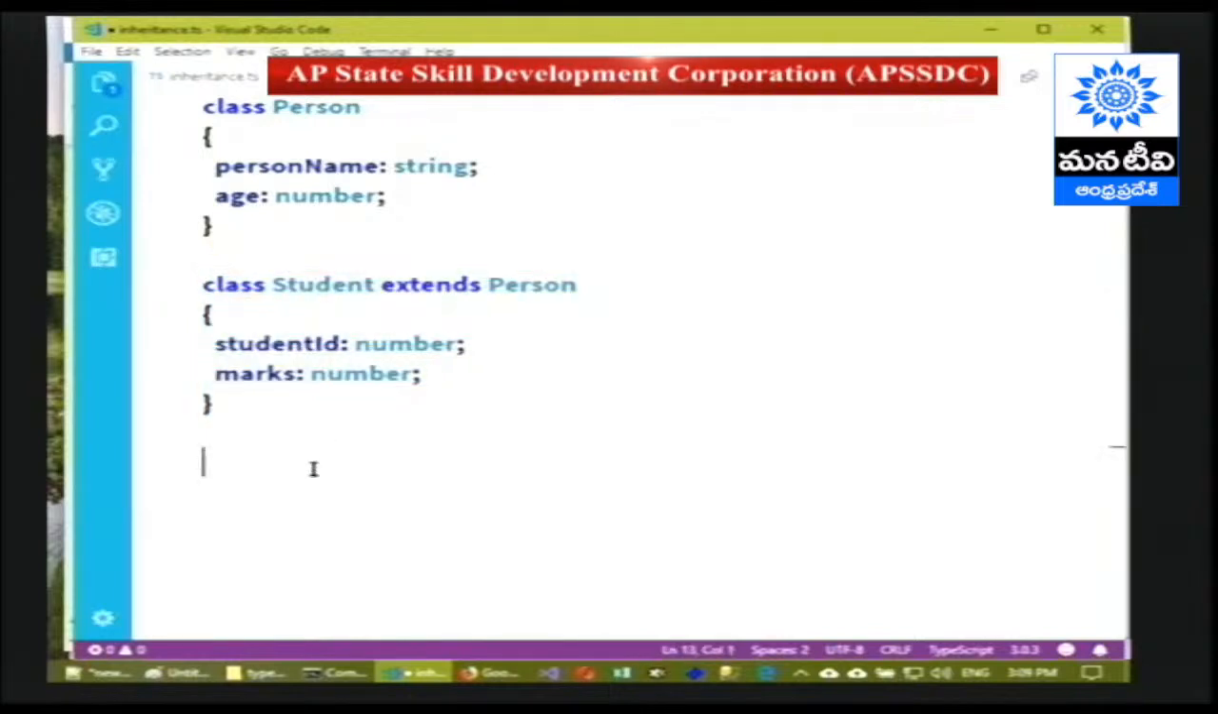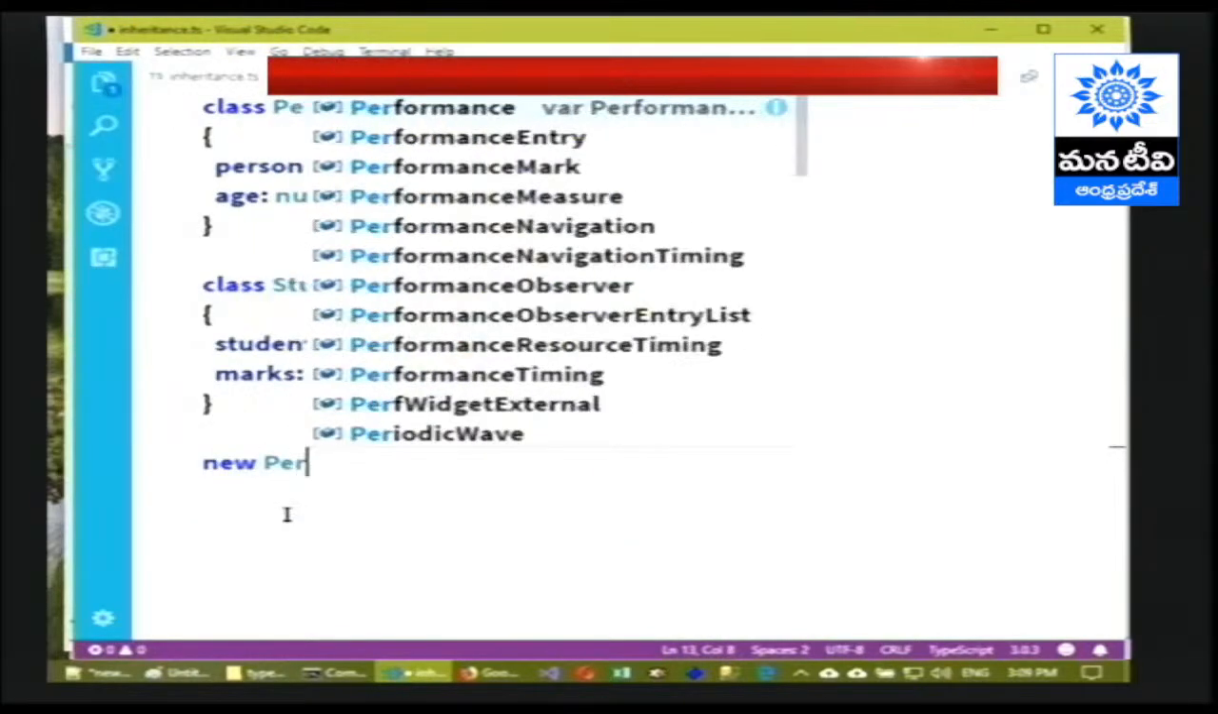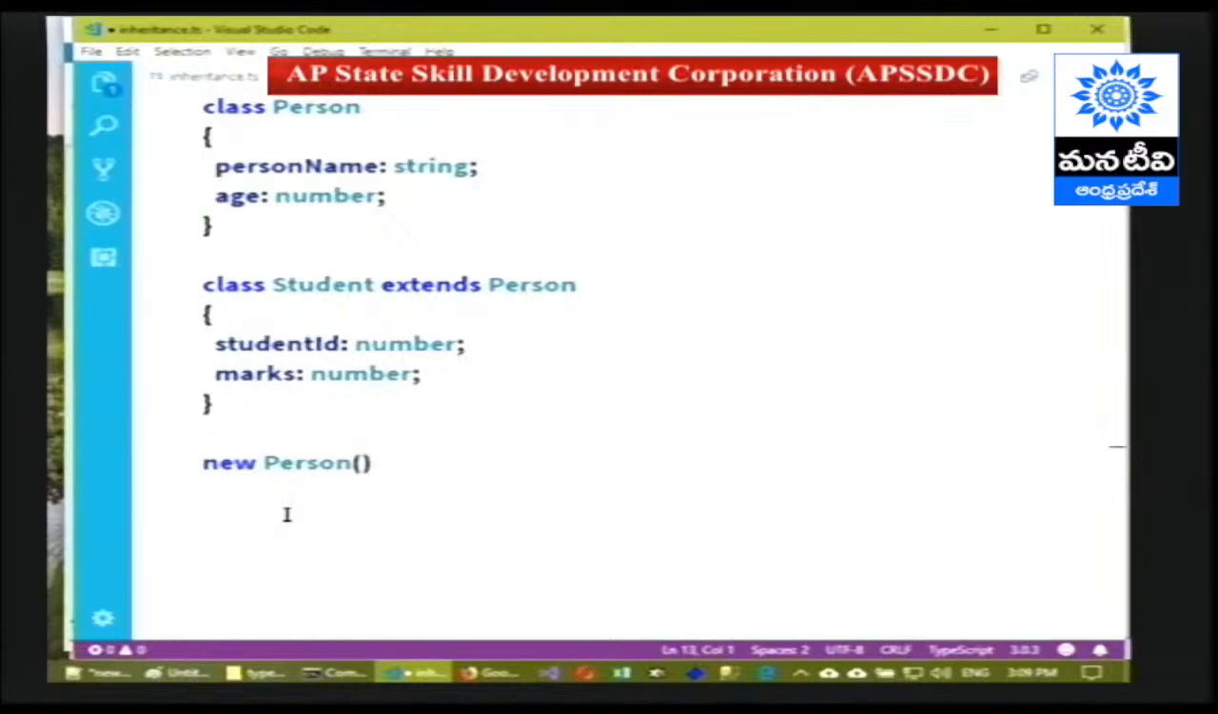For example, you want to store the name of the college or the name of the university. That is applicable only for the student, right? So we have to declare it in the student class. But you want to store the date of birth. Every person has their own date of birth. So date of birth is common for all types of persons, not only for student. So we have to store the date of birth inside the person class. Now let me create an object for the person class. The new keyword is used to create an